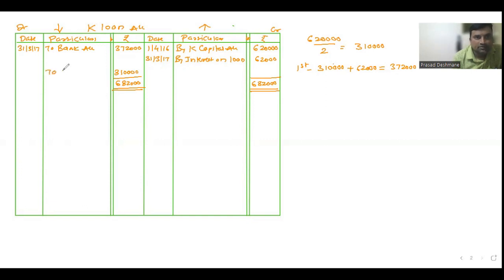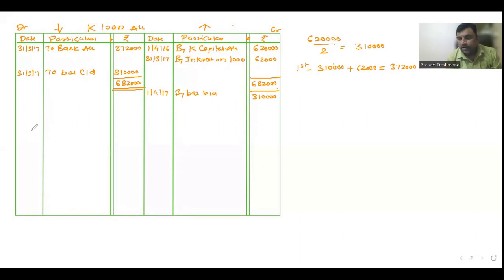This 3,10,000 will be considered as "to balance carried down" on the last day of the year, 31st March 17, and this we carry forward over here on 1st April 17 as balance brought down, 3,10,000. Okay, the first year is completed.